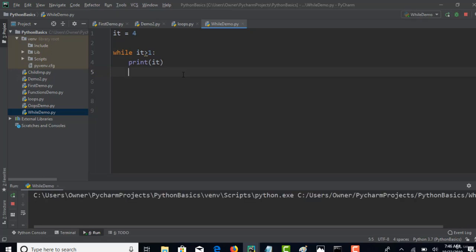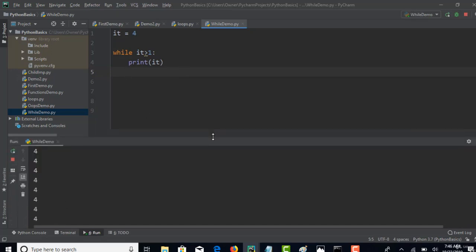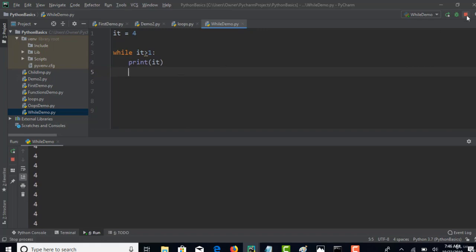Let me show. You see that it will not stop. The loop keeps on executing. So that's the difference between for and while. It will run until the condition becomes false. Now let us see how to stop that.